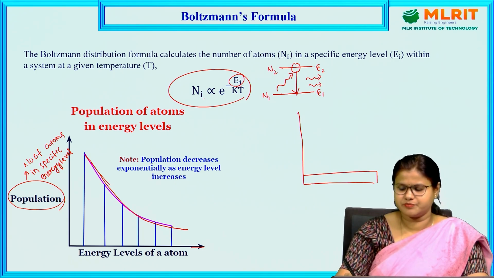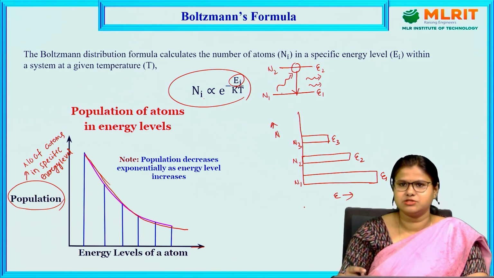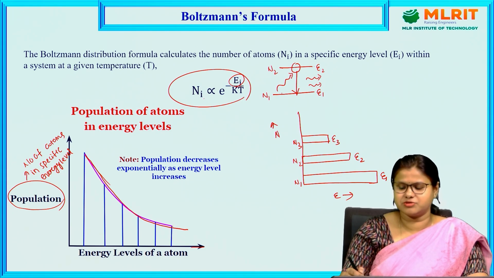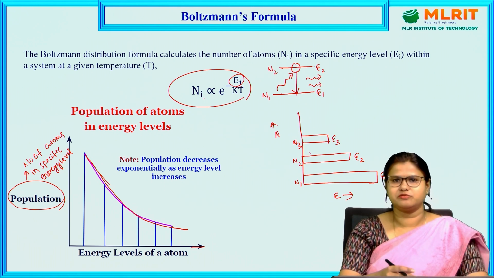If this is energy E1, this will be N1, the number of atoms in that level, and if we take a higher energy E2, then this will be N2. So the number of atoms will be decreasing. Then N3 at energy E3. Here I am taking the number of atoms, and here the energy. As the energy increases, we can see the number of atoms decreasing. So this law is known as the Boltzmann distribution formula.